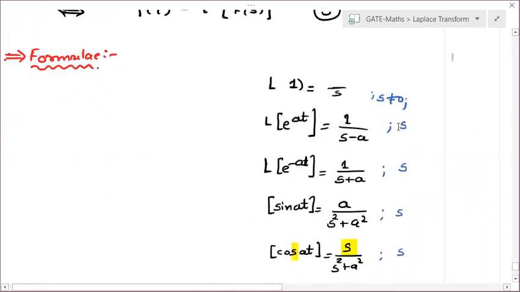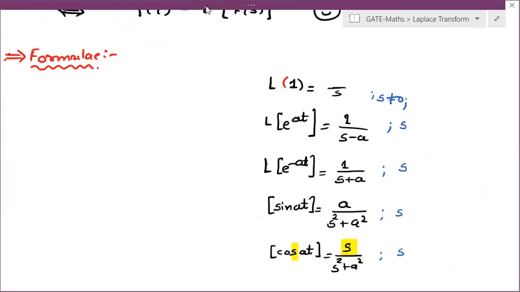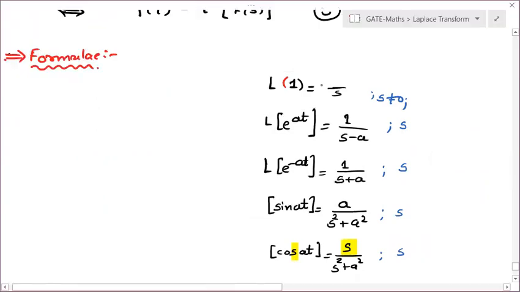See over here. Laplace of 1. What is Laplace of 1? It is 1 by s, right? So from here, what is Laplace inverse of 1 by s? Our first formula: Laplace inverse of 1 by s is equal to 1. Very good. In the same way, Laplace of e to the power at is 1 upon s minus a. So Laplace inverse of 1 upon s minus a, right?